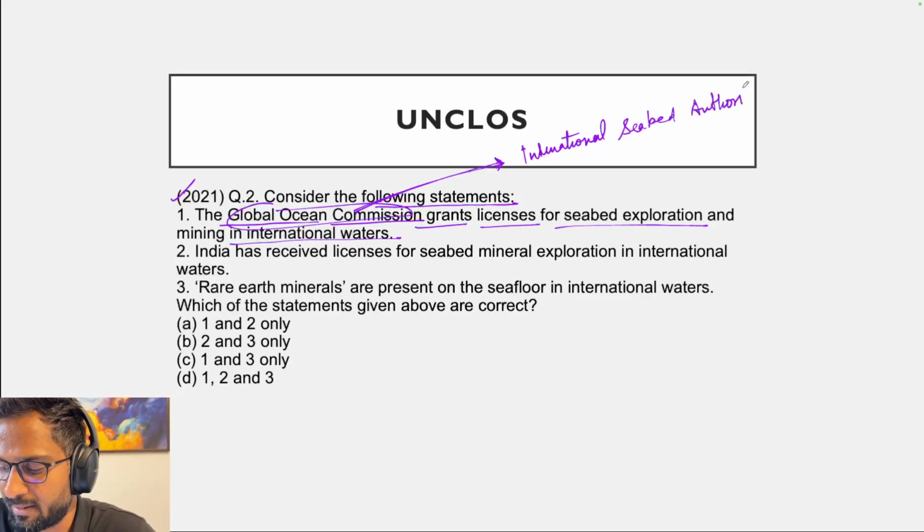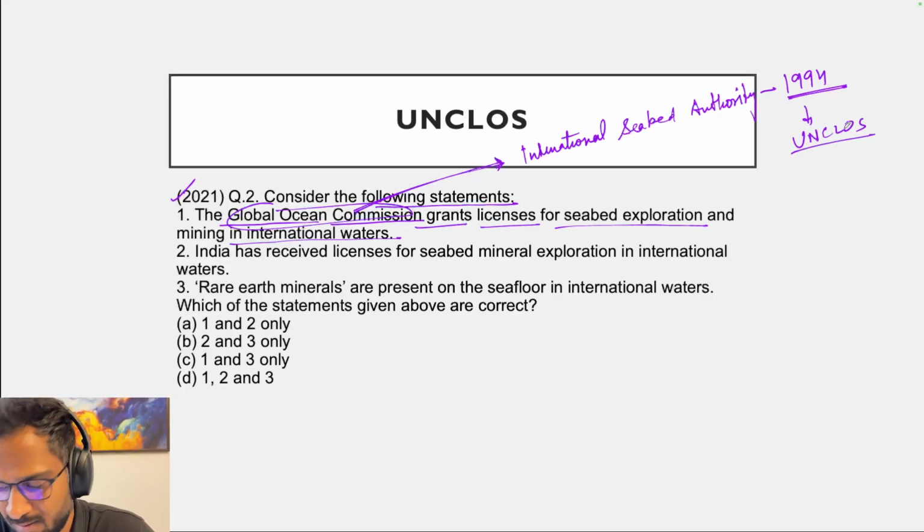That I told you was created in 1994 under UNCLOS. This commission is related to some initiative in 2013 to 2016, which was related to keeping the oceanic body eco-friendly. So it is not related to seabed exploitation. So this is incorrect.